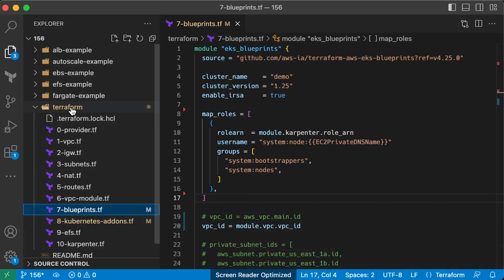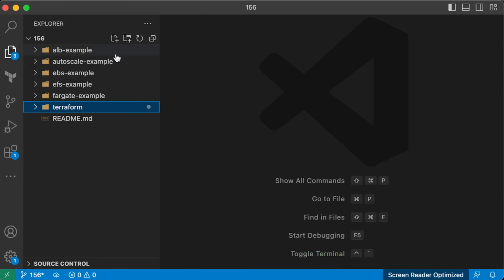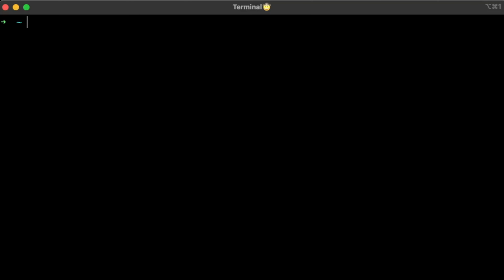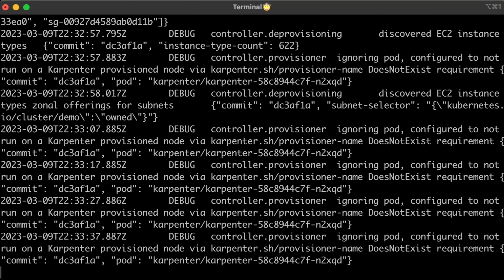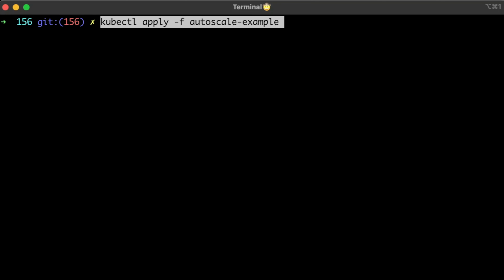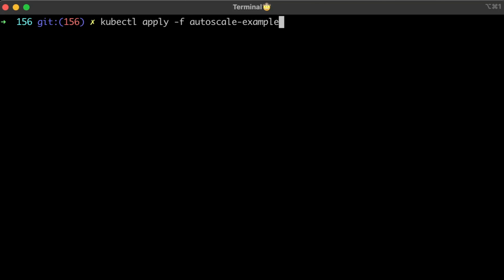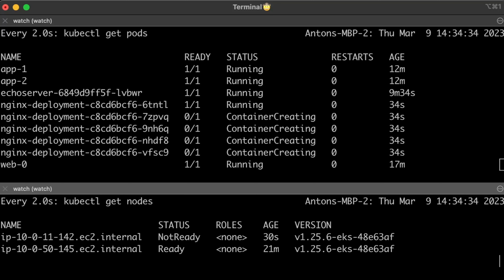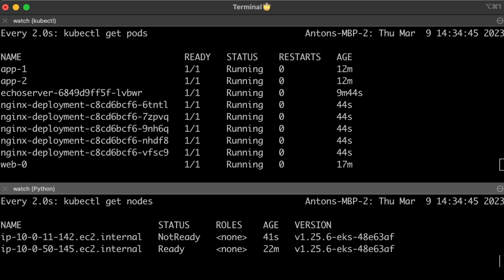To verify that Karpenter can create new EKS nodes, create a deployment object with 5 replicas. I would also suggest that you check Karpenter logs for the first time when you're trying to scale the cluster. You may get some warnings, but you can ignore them. Let's apply our deployment. In a few seconds, you should see that new nodes are joining the cluster and Kubernetes schedules all pending pods.